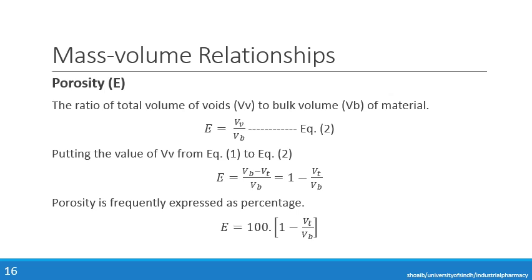By putting the value from equation number 1 in the above equation number 2, E will be equal to Vb minus Vt upon Vb, that will be equal to 1 minus Vt upon Vb. While the porosity is frequently expressed as a percentage, so E will be equal to 100 into 1 minus Vt upon Vb.